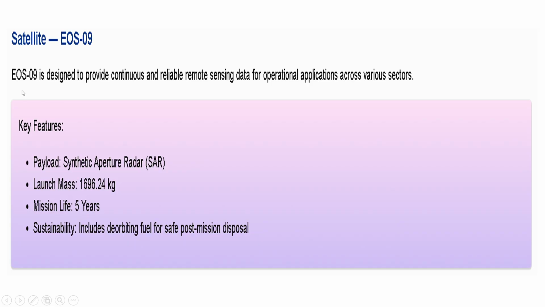EOS-09, EOS full form is Earth Observation Satellite, is designed to provide continuous and reliable remote sensing data for operational applications across various sectors. Okay. So key feature, payload like synthetic aperture radar we are using here. Launch mass 1696.24 kg. Mission life 5 years. Okay. After this, it will be deorbited and deactivated in the atmosphere. Okay. So sustainability includes deorbiting of fuel for safe post-mission disposal. Okay. So we have to avoid the debris.